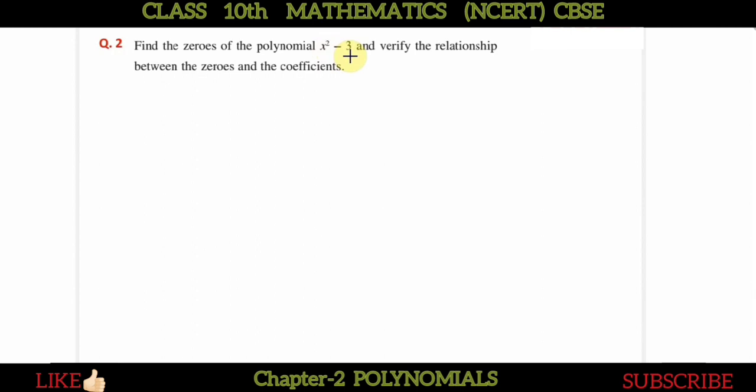See, in this equation x square minus 3 is there. Okay, so x square minus 3 can be split into linear terms. We can refer to this formula, a square minus b square equal to a plus b into a minus b.